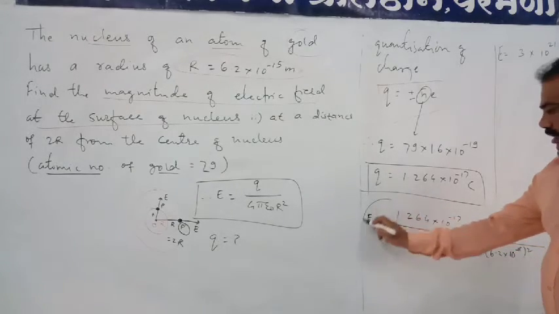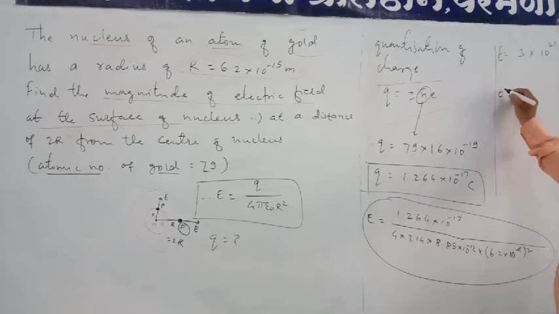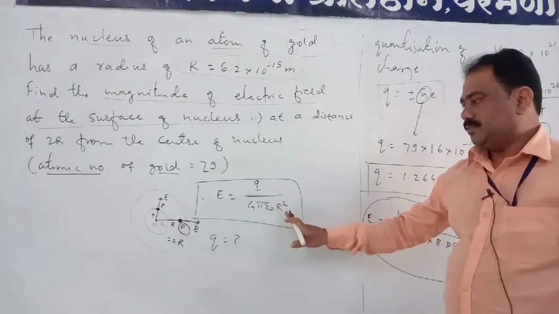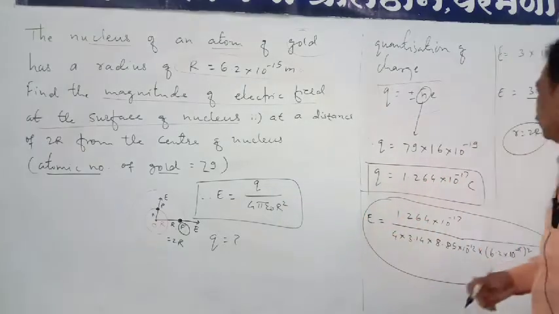So the electric intensity is equal to 3 into 10 to the power 21 divided by 4. How 4? Because here small r is given as 2r. If we place it here, small r square means 2r square, and 2 square means 4.